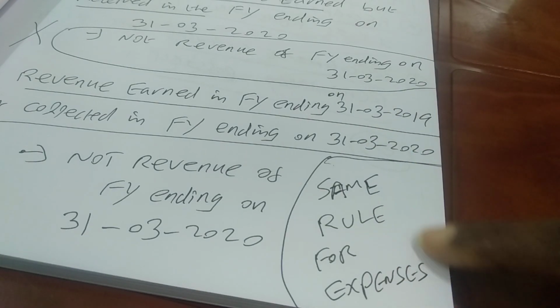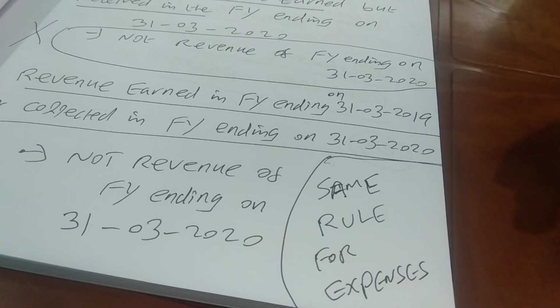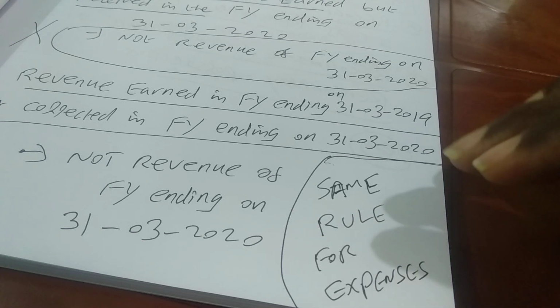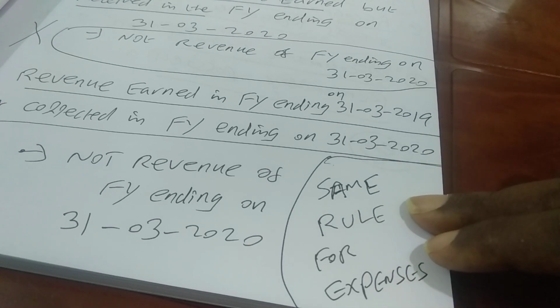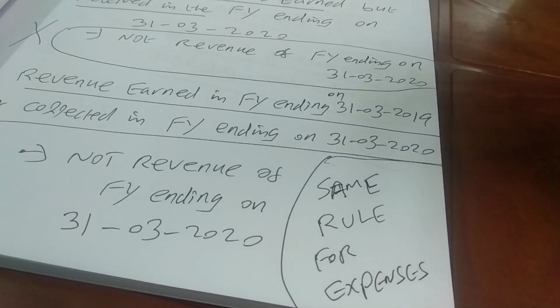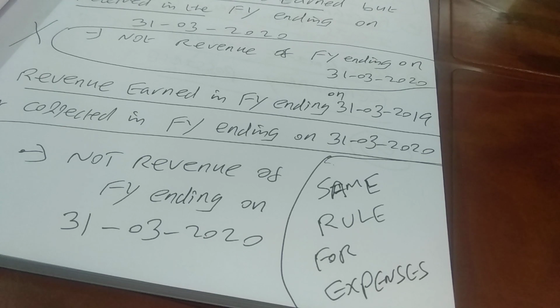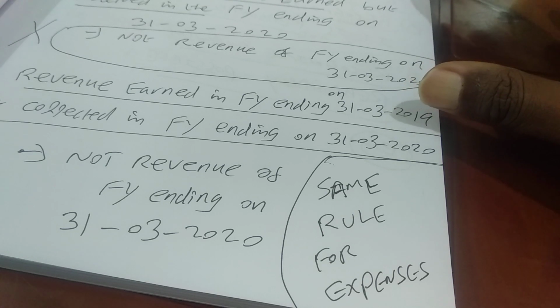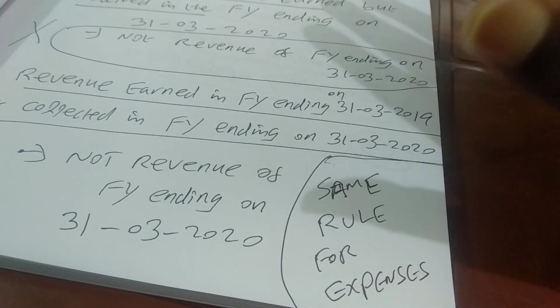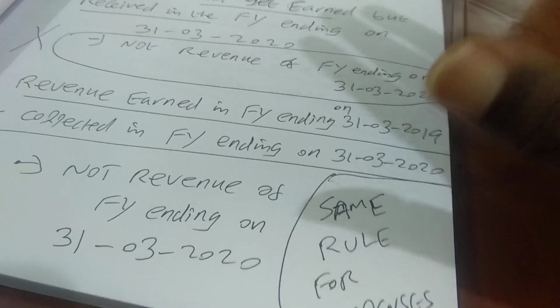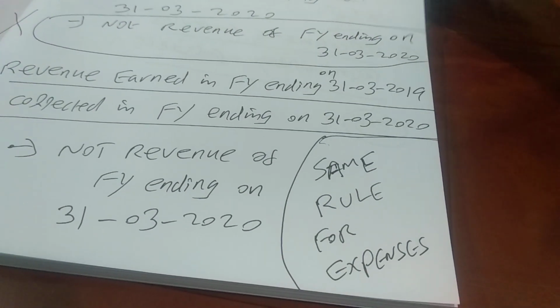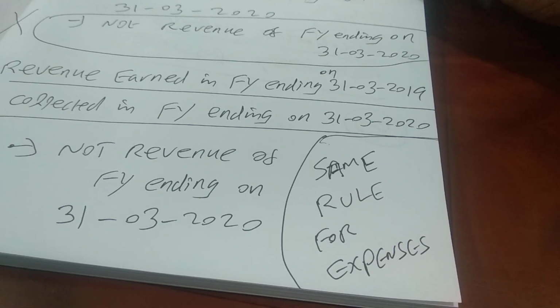We have to follow the same rule for expenses. Expenses of the previous period, if you are going to make the payment in this period, do not qualify to be expenses of this period. Are you understanding? Similarly, expenses and revenues of the next period. For example, sometimes we may pay insurance for the next period. That is known as prepaid expense, and it is not going to be an expense of the current period. So only current year revenue and current year expenses will form part of the current period income statement. This is what the accounting period concept is all about.